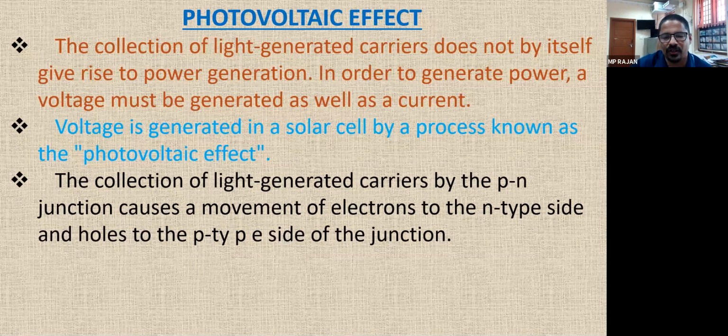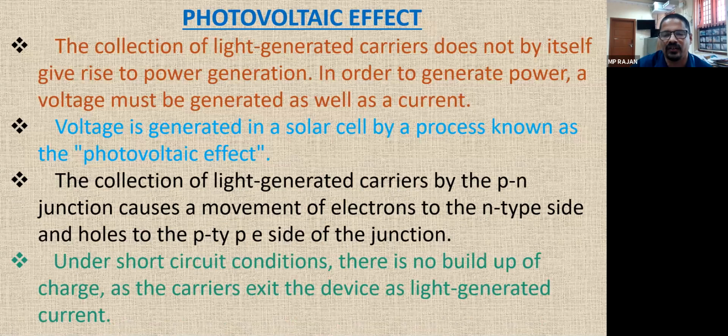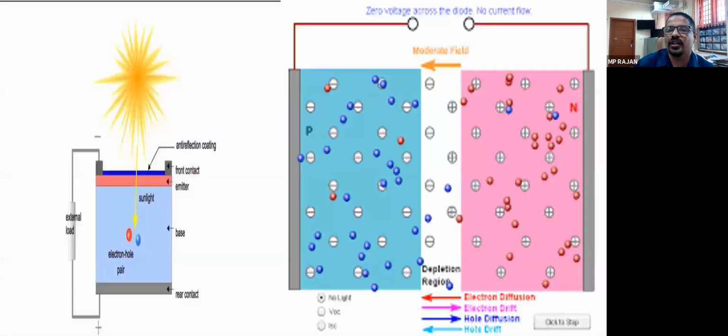Now let us look at the short circuit condition and the open circuit condition. What is happening in the short circuit condition? These 2 terminals are shorted. When 2 terminals are shorted, we can say there is no resistance. कोई resistance ही नहीं है. The electrons can flow without any resistance from the N-type semiconductor side to the P-type semiconductor side. So at that time there is no potential here.